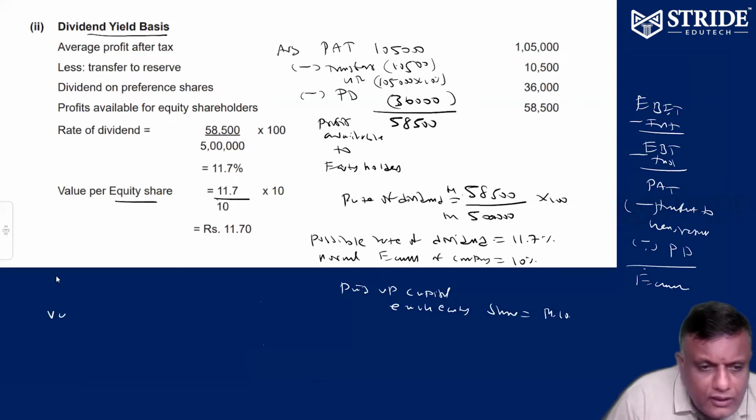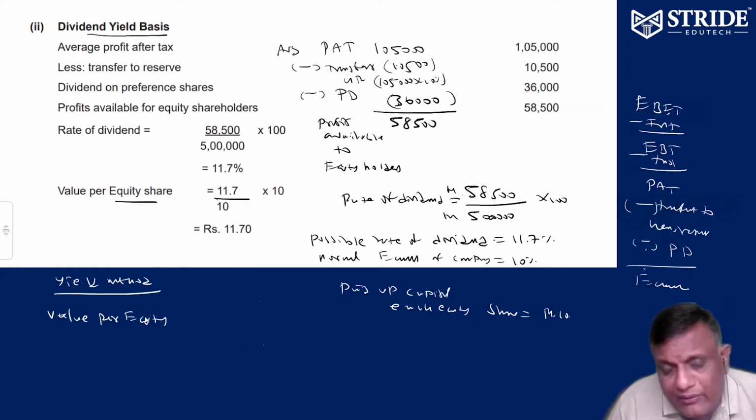So according to the yield method, please memorize, value per equity share is equal to possible rate of dividend by normal rate of dividend into paid up value of each share. There are two methods of valuation of equity shares. So far we have seen the net asset method and dividend yield basis.